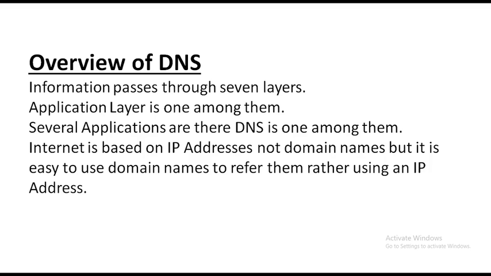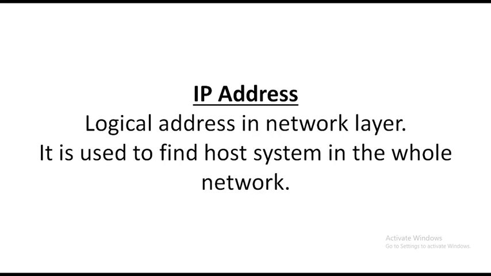And next one is IP address. It is a logical address. An IP address is simply a logical address in the network layer. Already I have explained that in the network layer, the Internet Protocol is there, and other protocols of the network layer are RARP, ARP, ICMP, IGMP. Among these, IP is one among them.